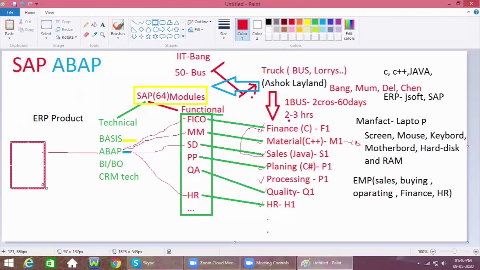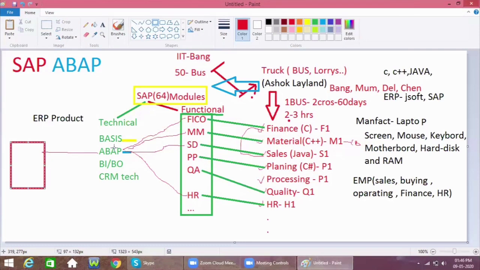In this output, each and every detail is available. To make these things, an ABAPer is required. Sometimes SAP is unable to show those details. Then with the help of the technical ABAP team, they will write the logic, or they will fetch the details from different tables and departments.